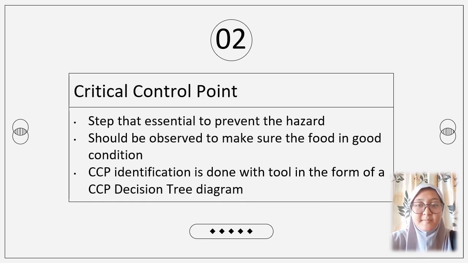Second one is CCP, or short for Critical Control Point. It's a step where control is essential to prevent or eliminate the hazard or reduce it to an acceptable level. CCP should be observed in order to avoid economic loss just because the food product is not in good condition. CCP identification is done with a tool in the form of a CCP decision tree diagram to be more systematic.